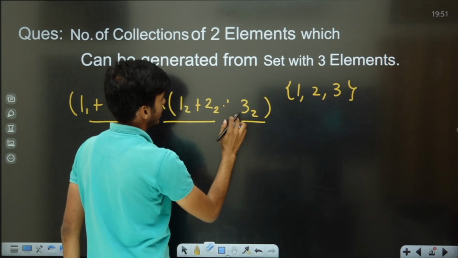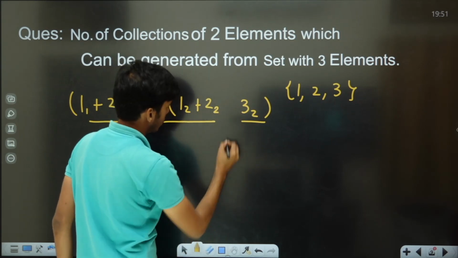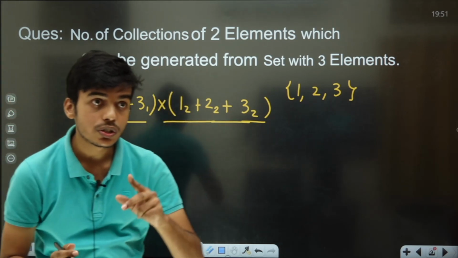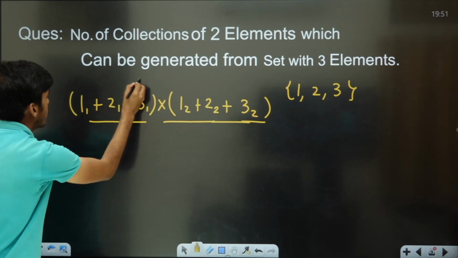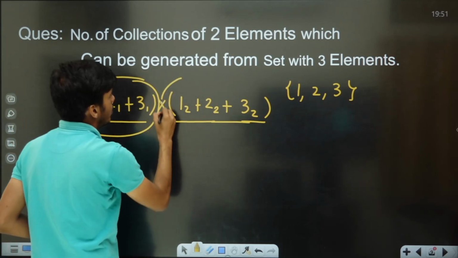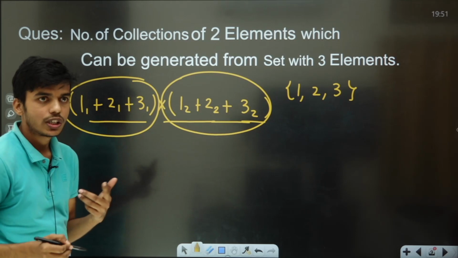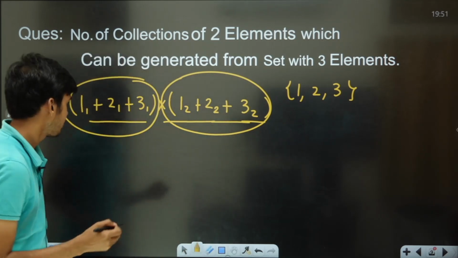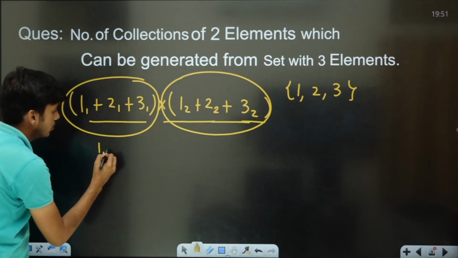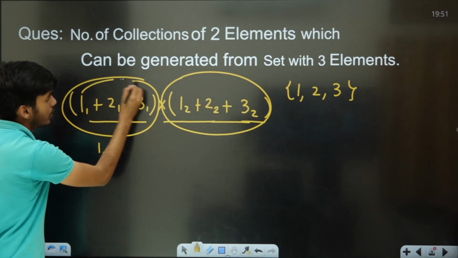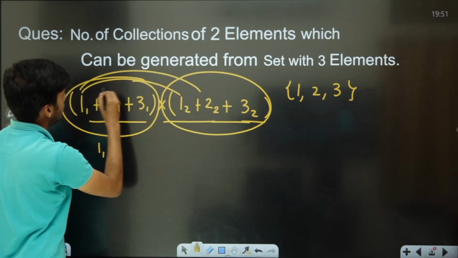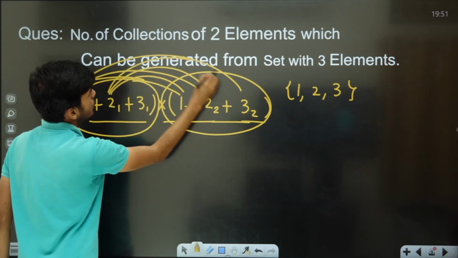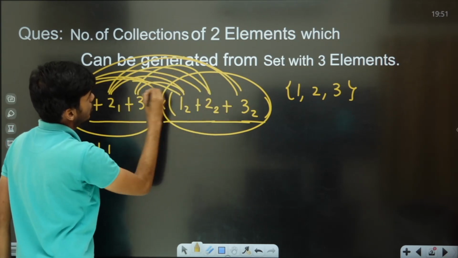So seeing this, we'll easily be able to count the number of collections which can be generated from a set with 3 elements. Number of collections of 2 elements: this is the first element of your collection and this is the second. Given a set with 3 elements, how many collections can be generated out of it? A collection may have 1 1, then 1 2, then 1 3, then 2 1, then 2 2, then 2 3, then 3 1, then 3 2, then 3 3.